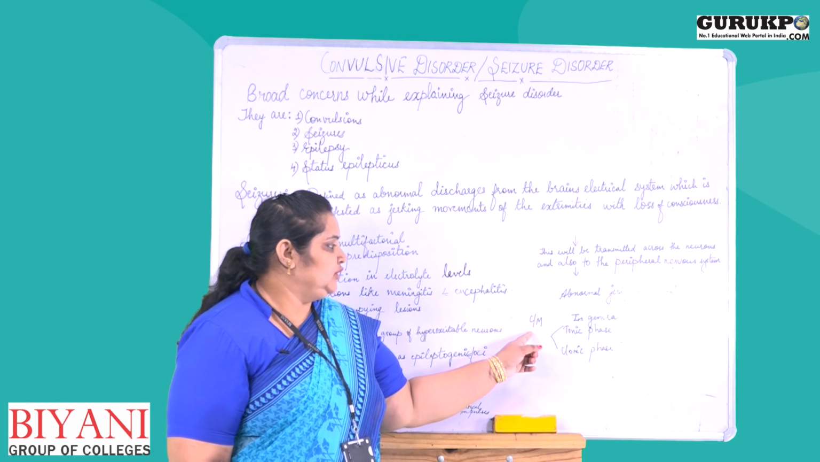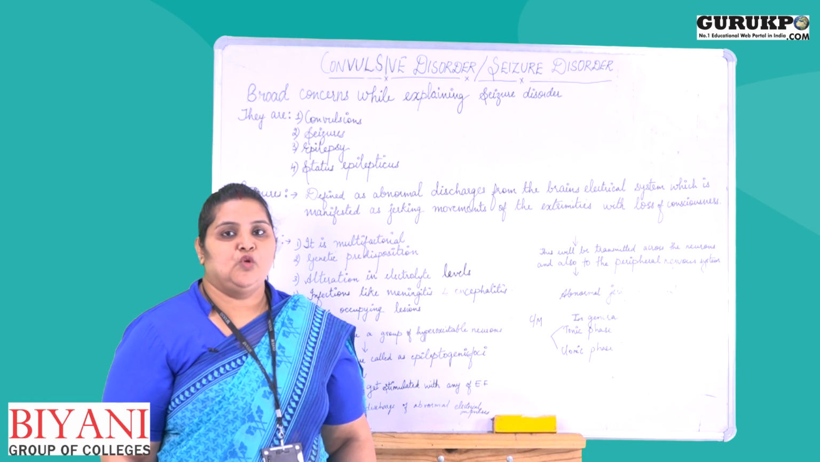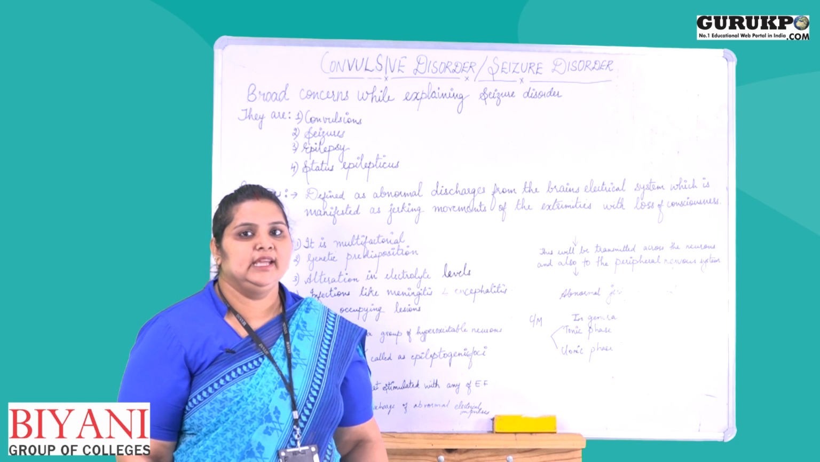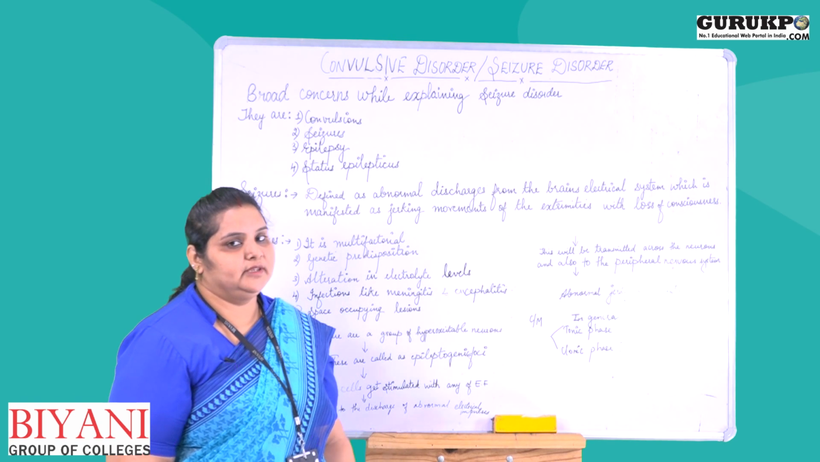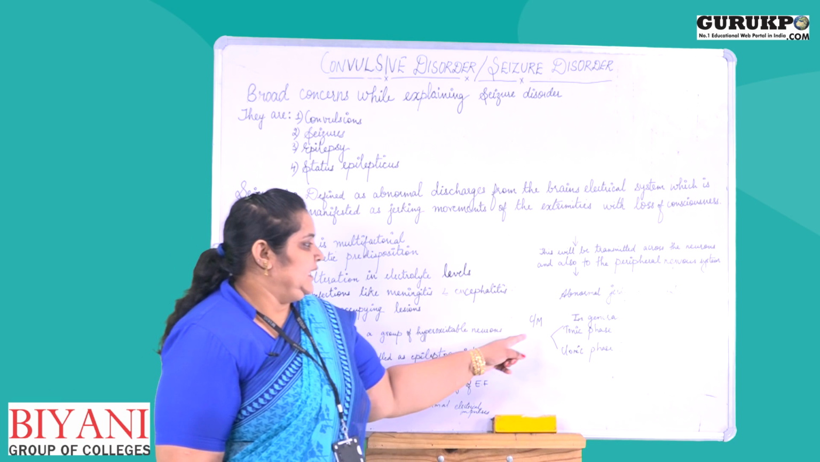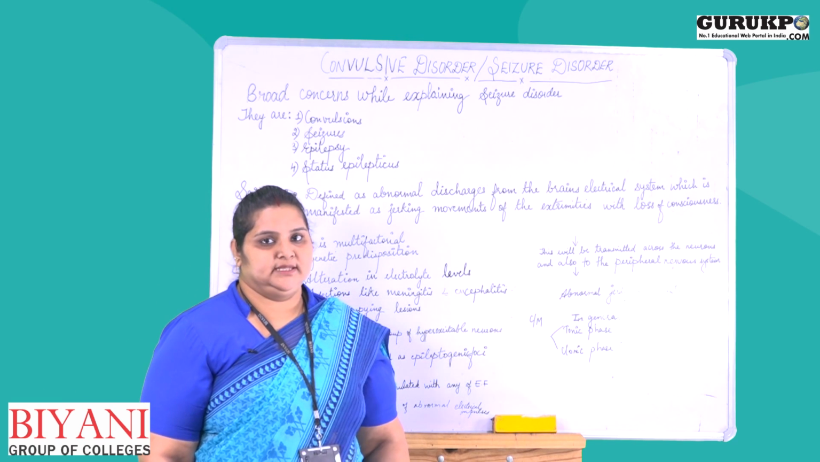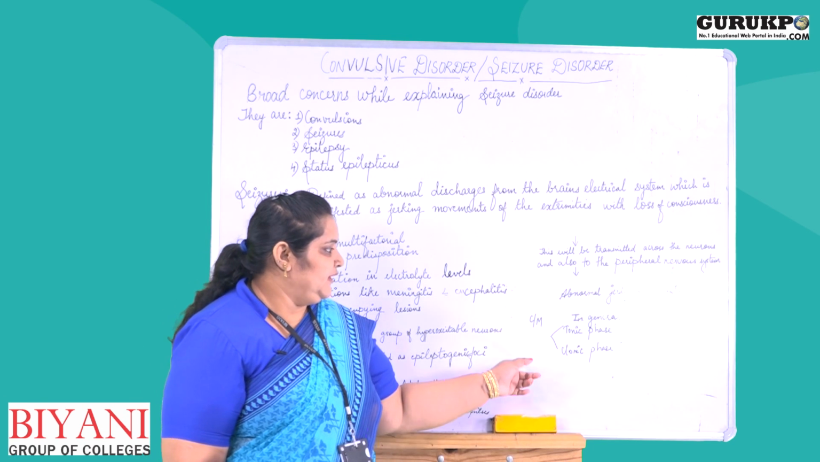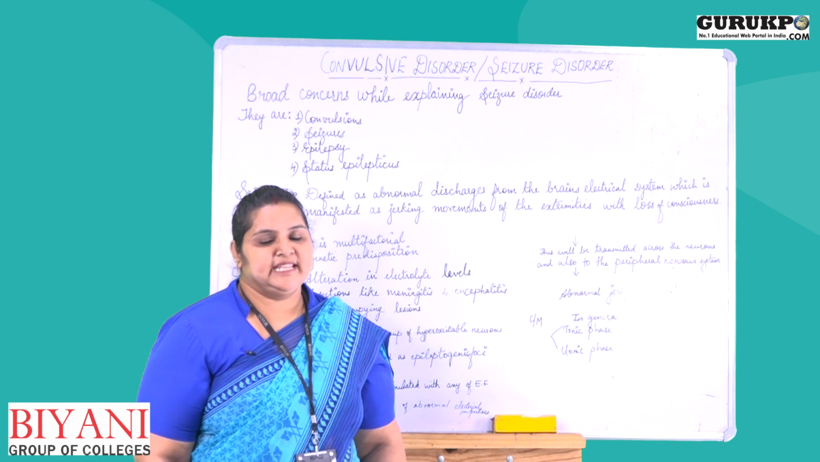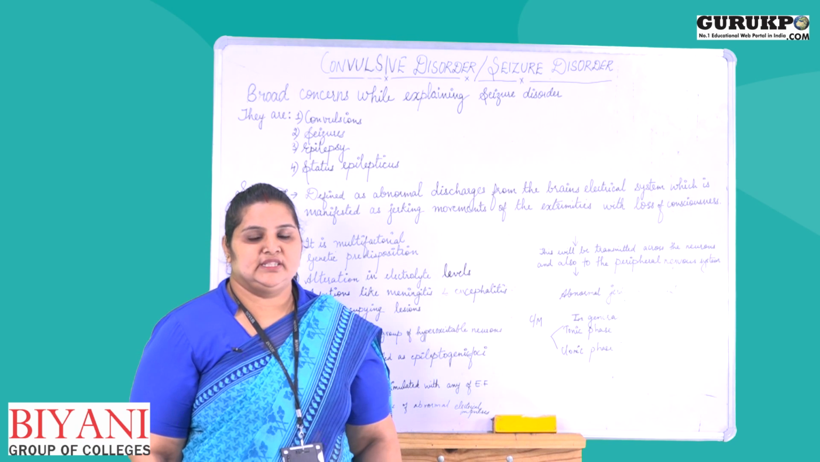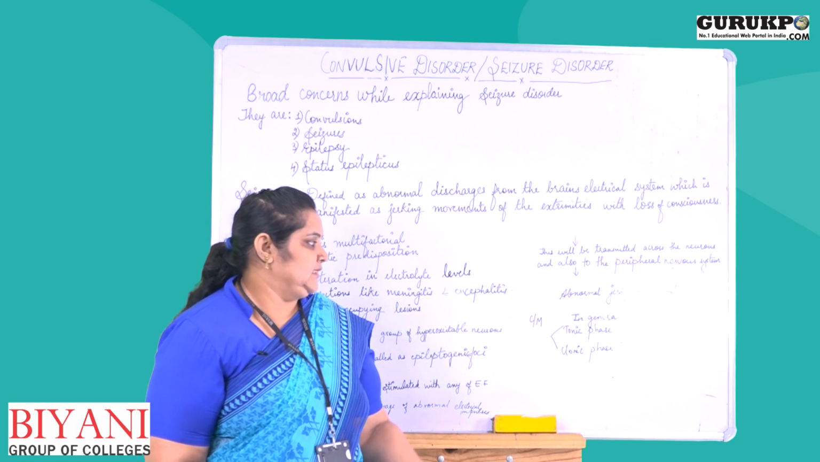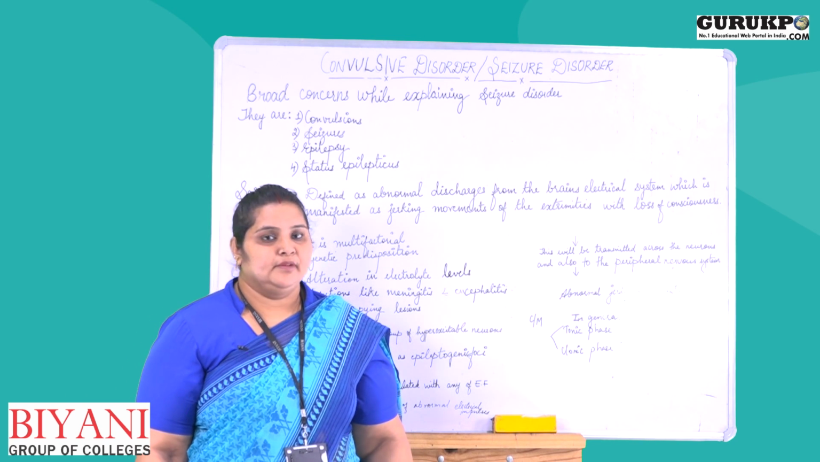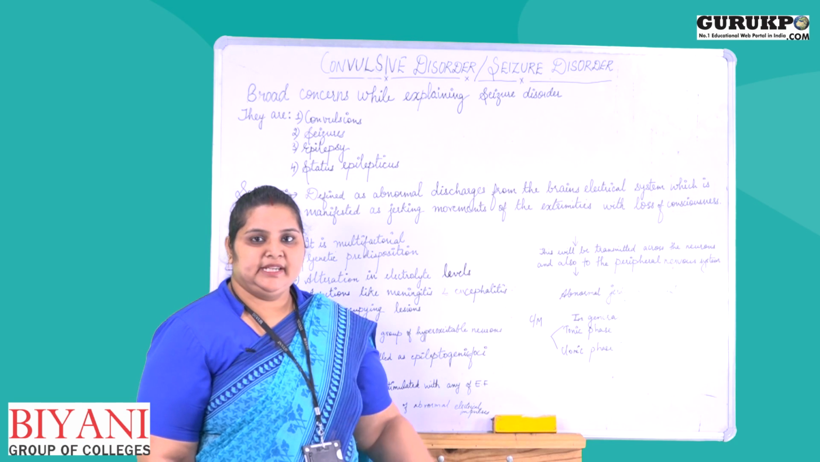Next, we move on to the clinical manifestations. What are the clinical features, or the signs and symptoms, of convulsive disorder? In generalized seizures, there are two phases: the tonic phase and the clonic phase. In the tonic phase, the duration is 10 to 20 seconds.